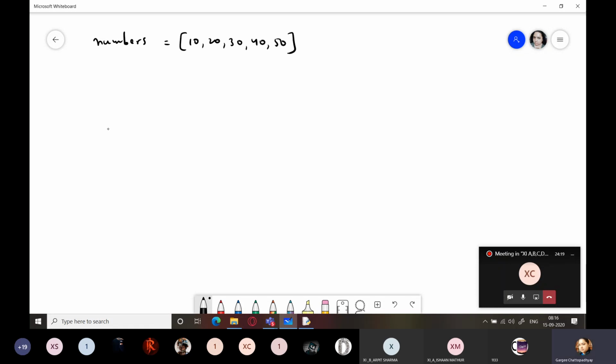So this is a small list of numbers, that is, identical elements. I'll show you with non-identical elements also. In the memory, a list object will be created. How many elements do you see in this list? 5 elements. So 5 pointers will be created in the list object.